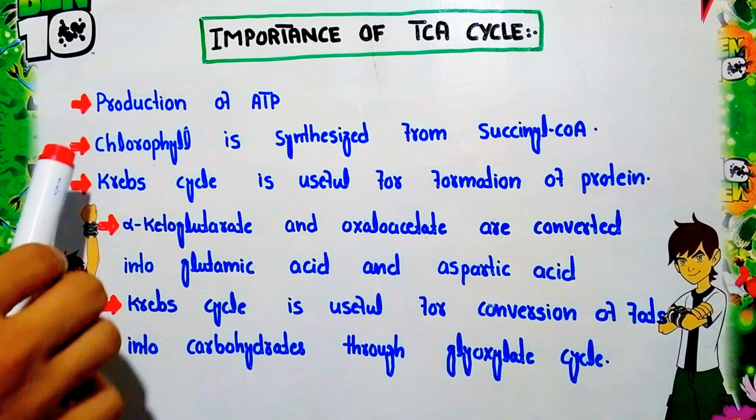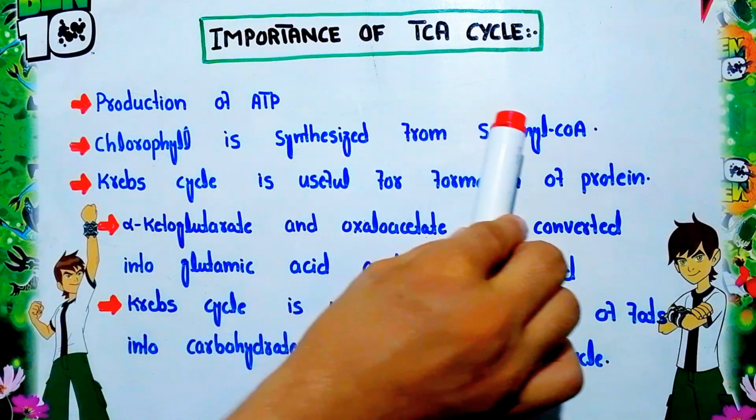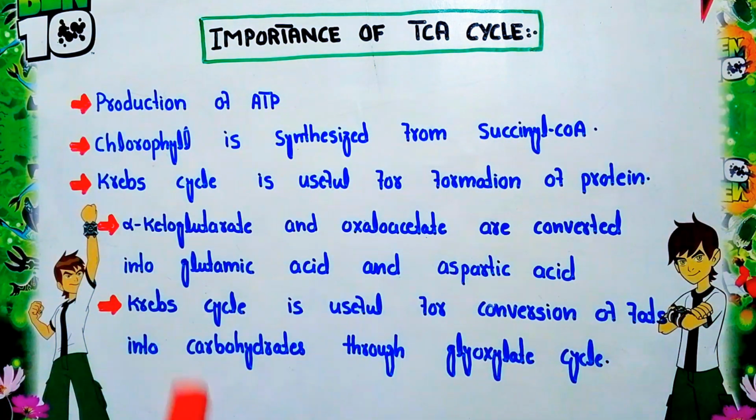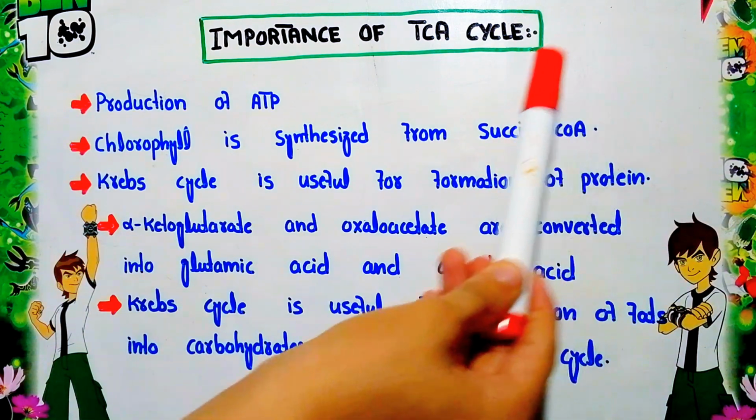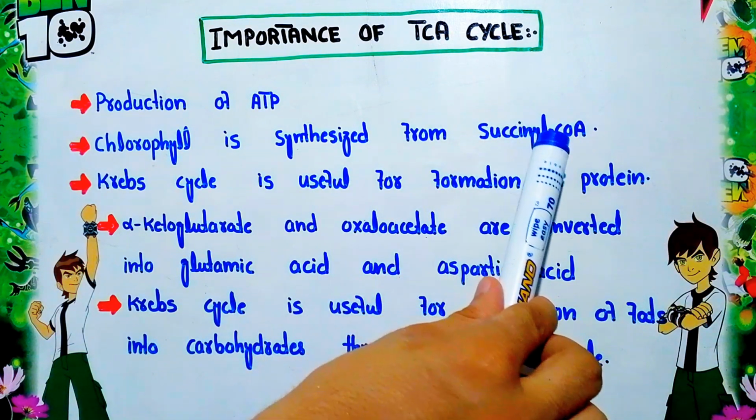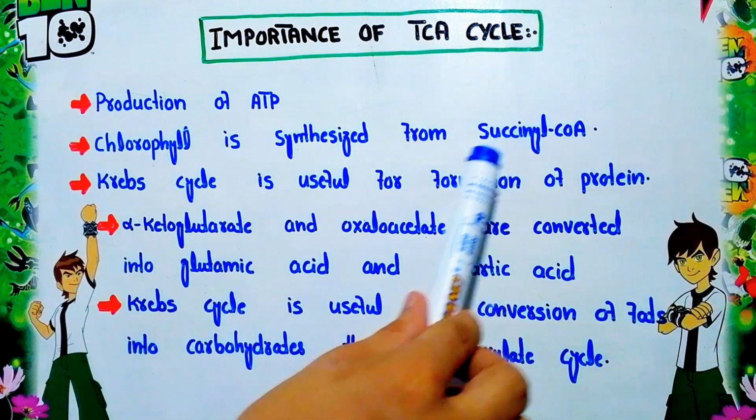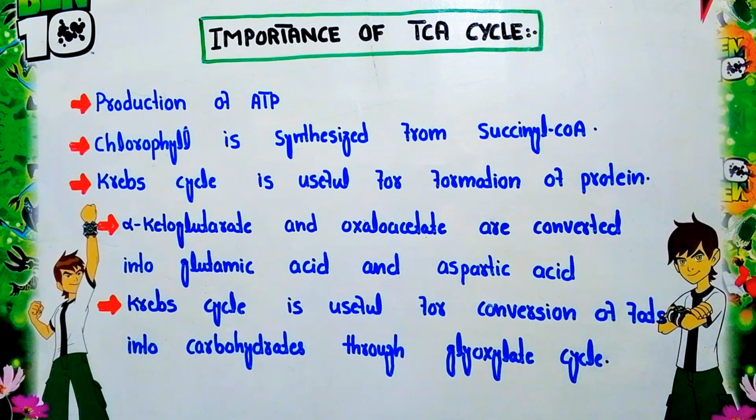Now the second function of the TCA cycle is that chlorophyll is synthesized from succinyl coenzyme A. As we know, succinyl coenzyme A is one of the intermediates of the tricarboxylic acid cycle. This succinyl coenzyme A is used for the synthesis of chlorophylls, and it is also used in the synthesis of the heme part of hemoglobin. So this is the second importance of the TCA cycle.